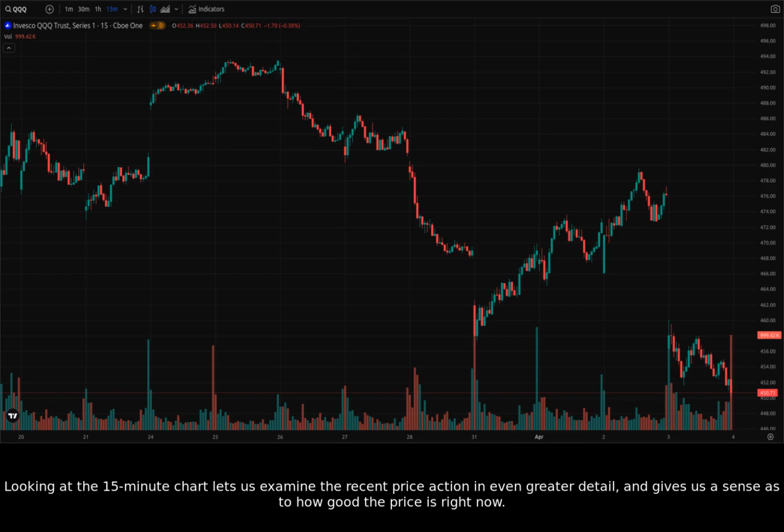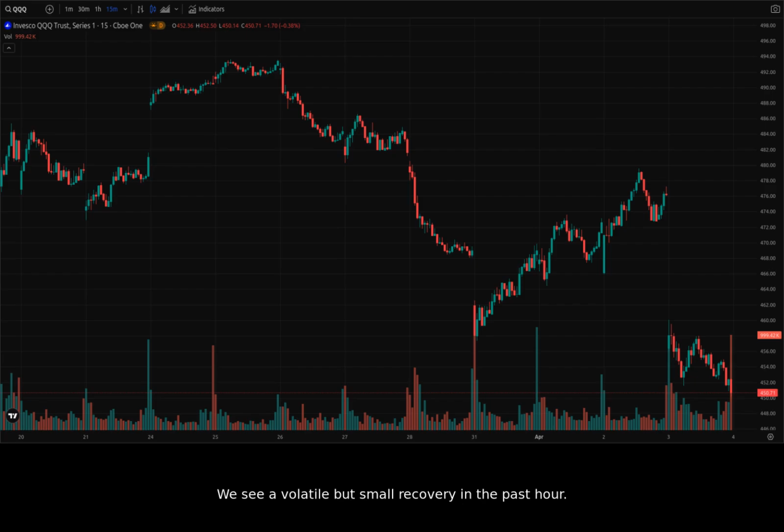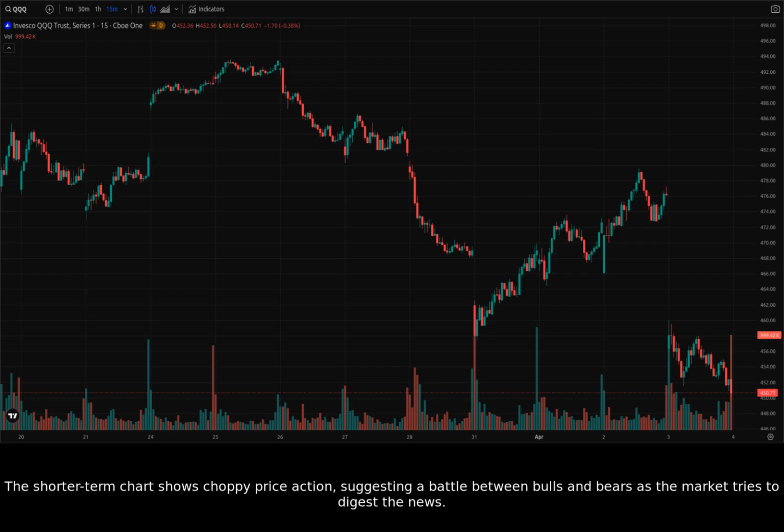Looking at the 15-minute chart lets us examine the recent price action in even greater detail and gives us a sense as to how good the price is right now. We see a volatile but small recovery in the past hour. The shorter-term chart shows choppy price action, suggesting a battle between bulls and bears as the market tries to digest the news.